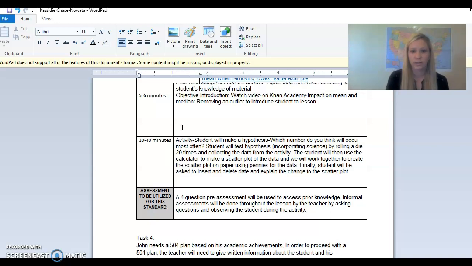Following that, you will use a calculator to make a scatter plot of the data, and we'll work together to create a big plot on paper using pennies for the data. After that, you will be asked to insert and delete data and explain the change in the scatter plot so that you can really see how taking data away or putting in new data is going to change your scatter plot, and you can visually see the change that has happened there.